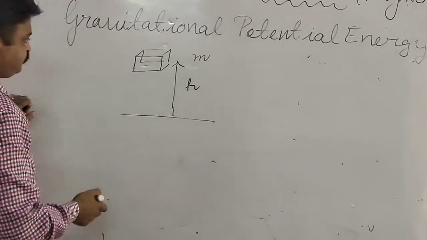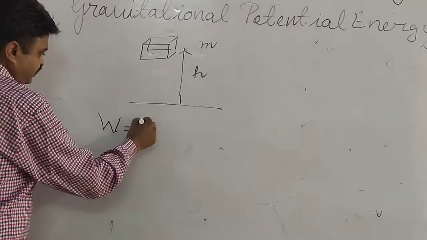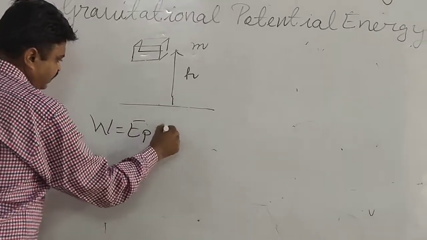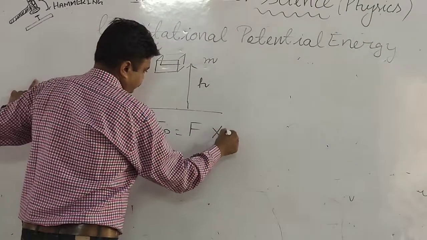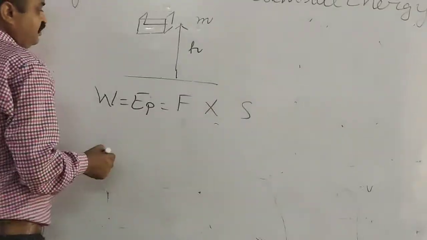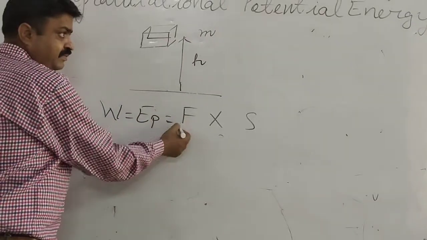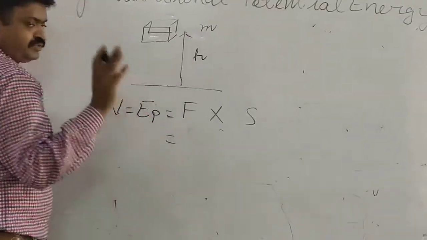So here we use the same formula: work is equal to EP, and again F into S. Now the force applied here will be gravitational force, student.